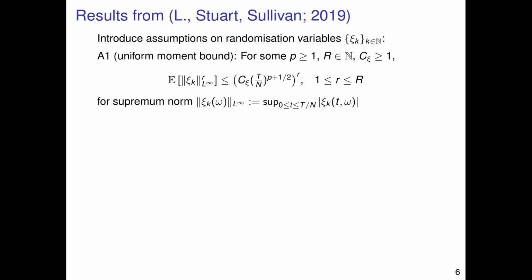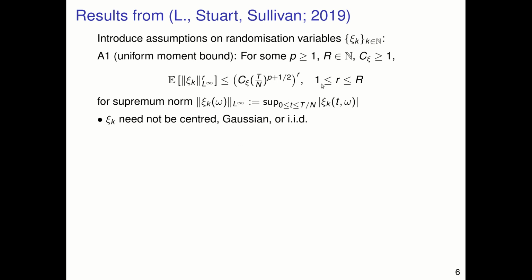Let's introduce some assumptions on the randomization variables psi k. The first is a uniform moment bound. This states that for a certain p greater than 1, for a natural number r and c psi greater than 1, we have the following bound on the rth power of the supremum norm of each psi k. This is valid for any r between 1 and capital R. In particular, the rth moments decrease as something times the time step to the power p plus a half, to the power r. Note that psi k doesn't need to be centered Gaussian or IID.